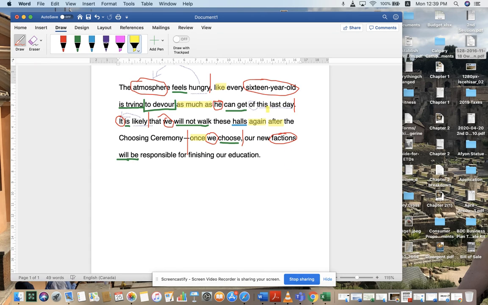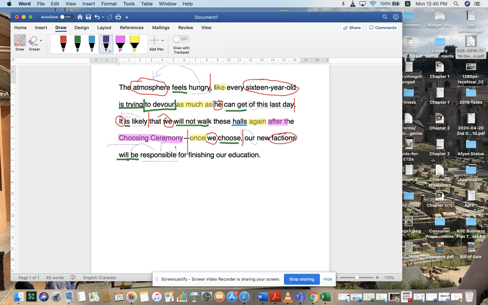But in this case, because there is no subject or predicate following it, it is a preposition. And choosing ceremony is the object of that preposition. And last but not least, once we choose, that was easy, our possessive here, new factions, will be what? Responsible. And here is the predicate nominative describing factions.